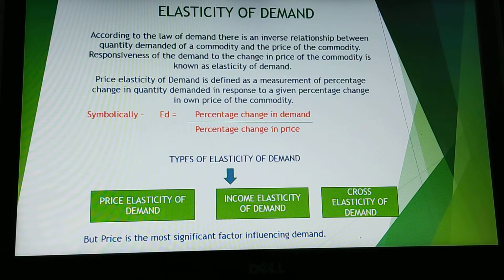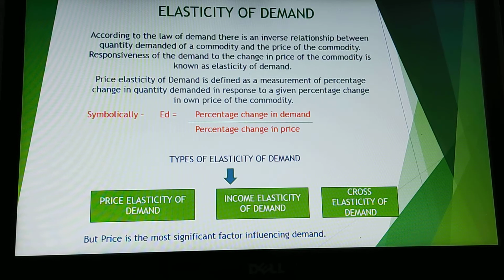Price elasticity is related to what you have done in the law of demand, which states that there is an inverse relationship between the quantity demanded of a commodity and the price of the commodity. So the responsiveness of demand to price is known as price elasticity of demand.